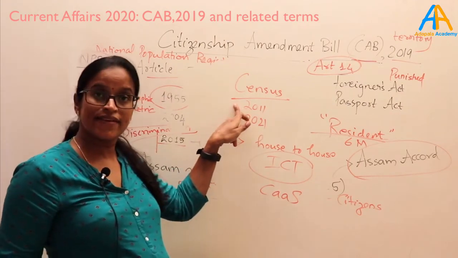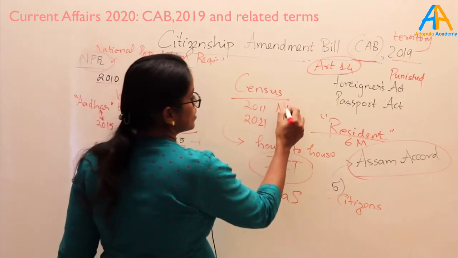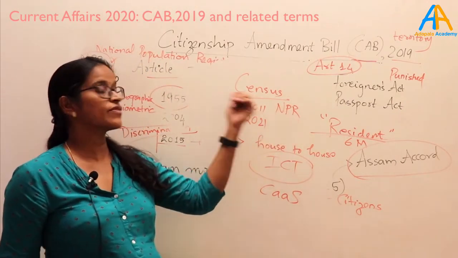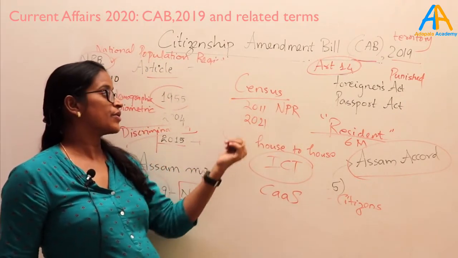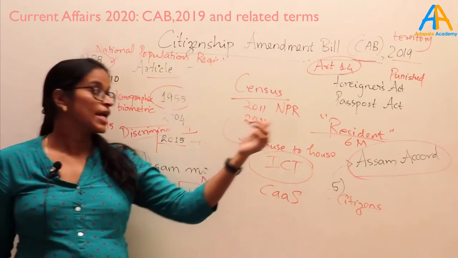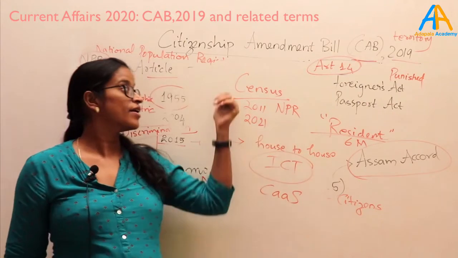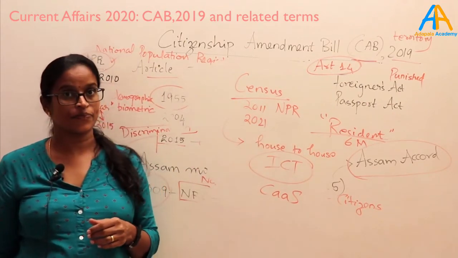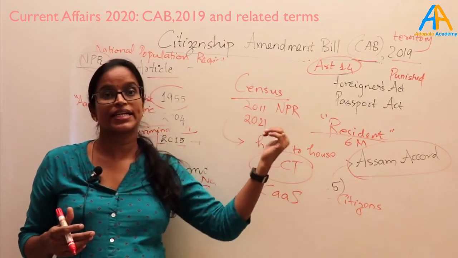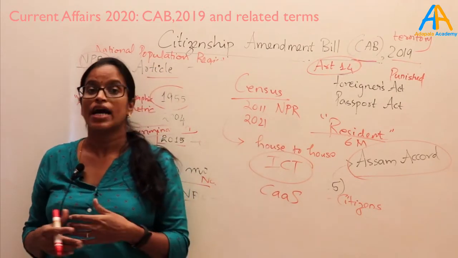So in 2011, NPR data was also collected. Now recently the government is saying that in the coming census, NPR will be updated with the census data. They are interlinked because data from one collection is required for other things.